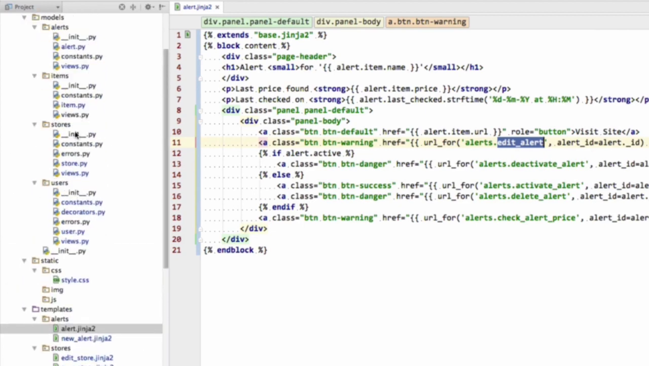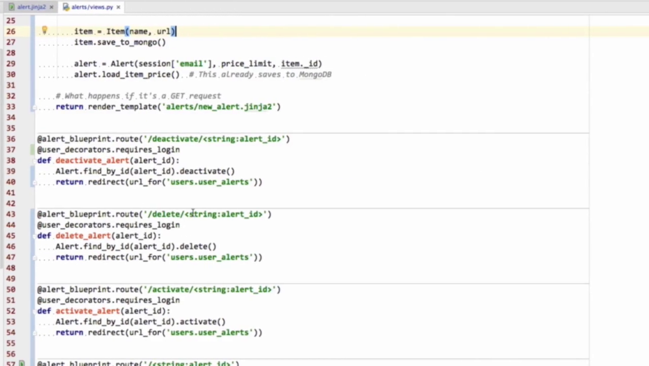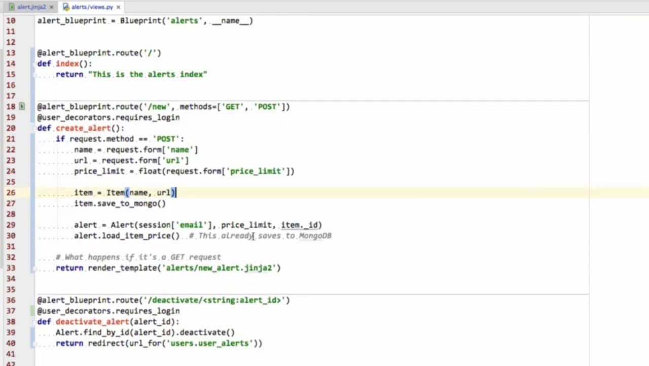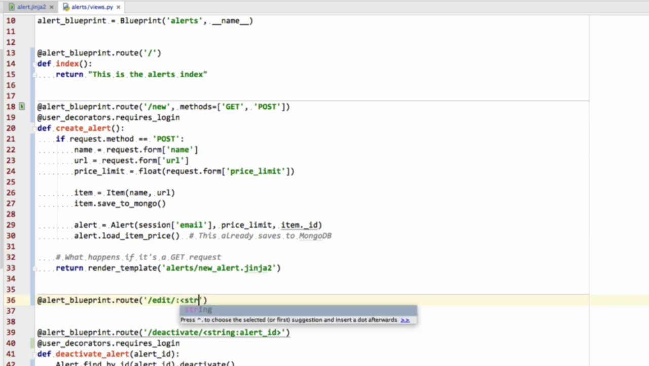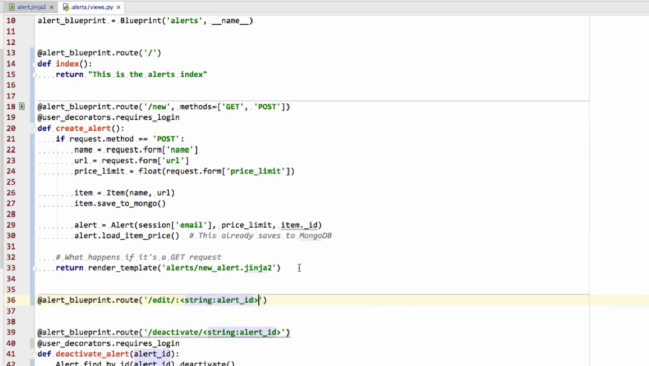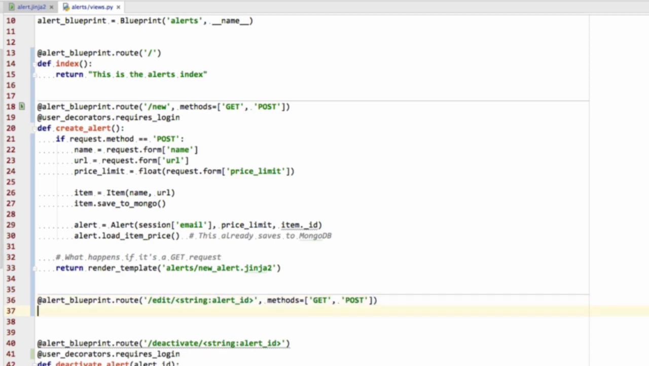Let's go into the alert views and create the edit alert. I'm going to make it just here below the create alert. Route, and this is going to be /edit/string alert ID, and it has 1 colon too many. And the methods once again are going to be get and post. The get is going to be to render the edit form. The post is going to be to actually deal with the request.